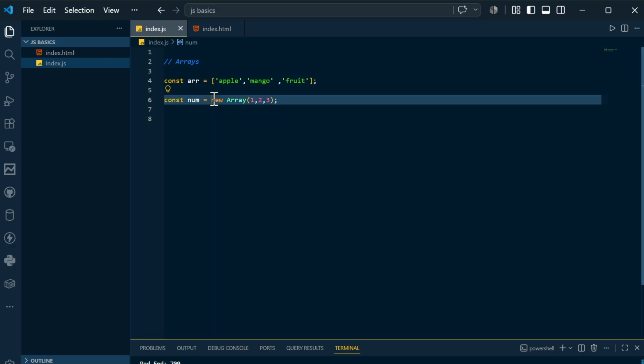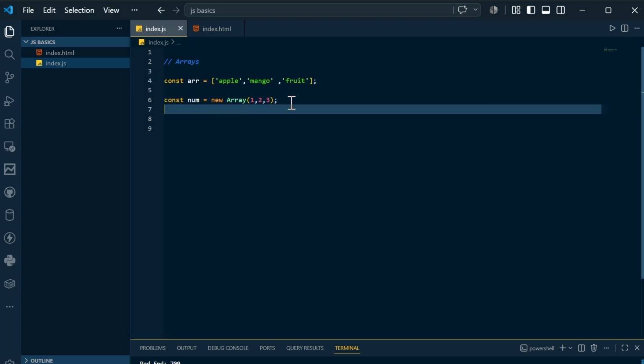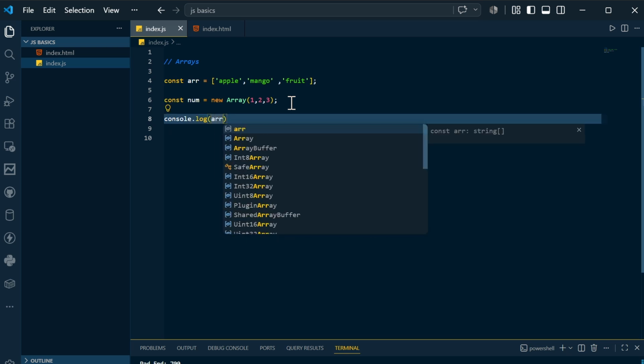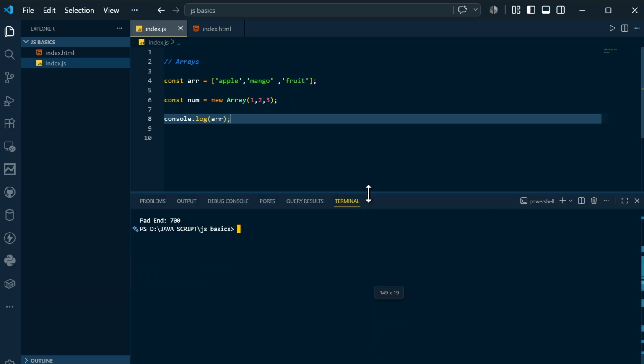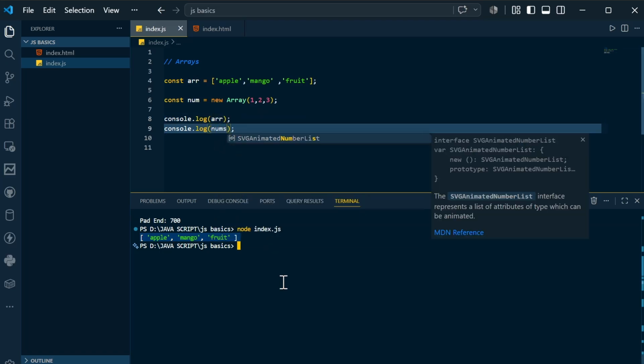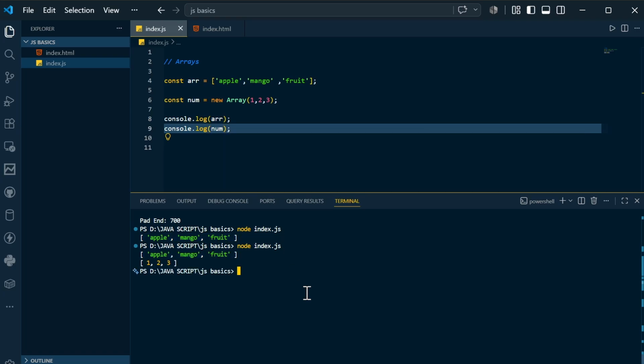Basically this array is an object. Inside this object you are passing 1, 2, 3. With the help of the new keyword you are creating a new array, and you are storing that new array in num. If you want to print that, you can use console.log. If I print arr and open the console, you can see all the values in the array have been successfully printed. In the same fashion, if I print num, compile and run, you can see 1, 2, 3 also printed.